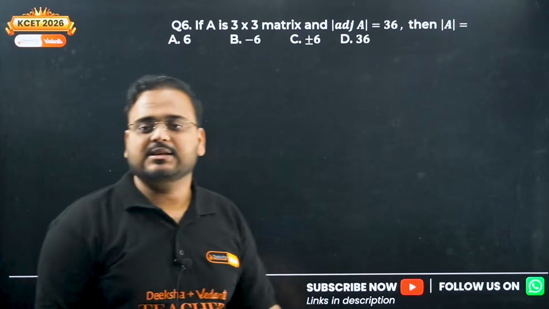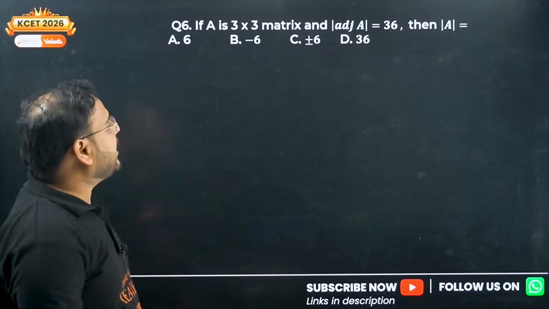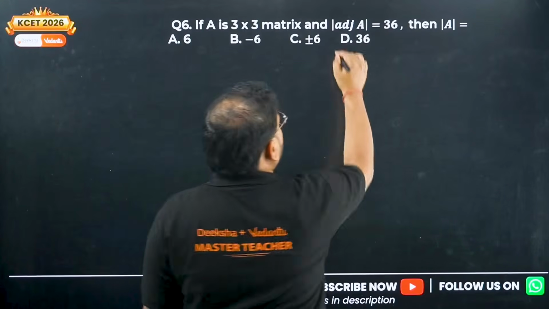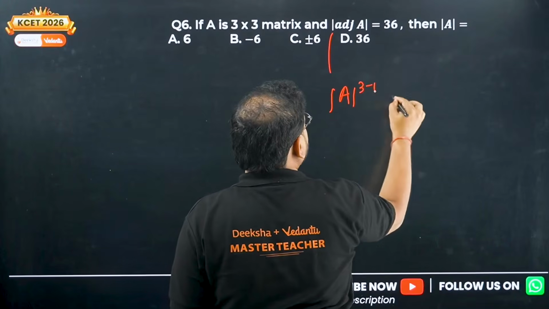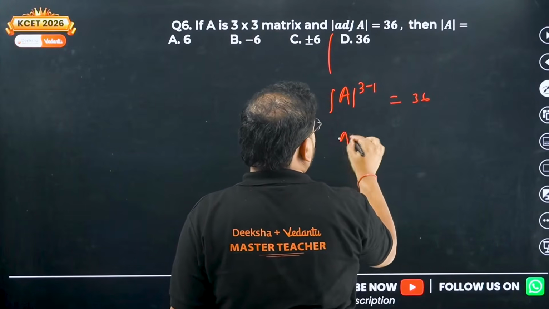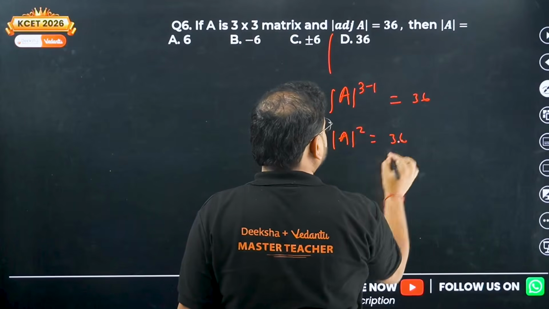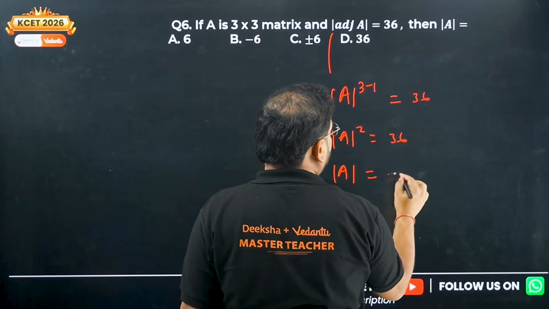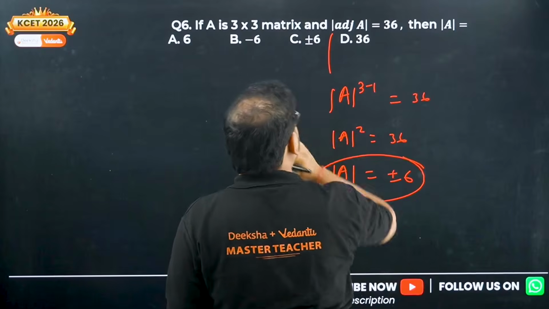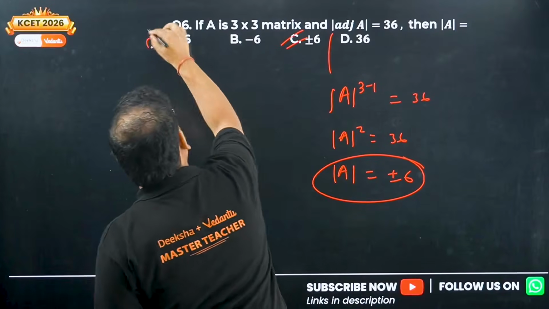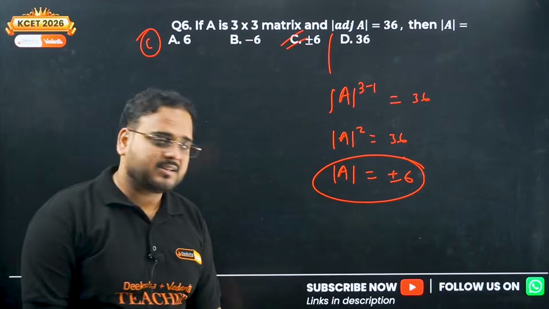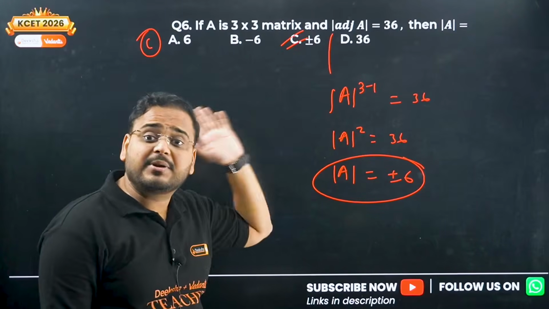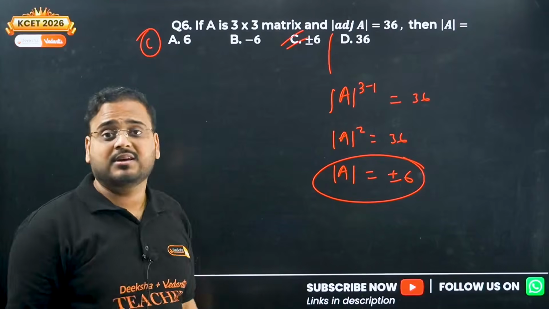Next, question number 6. If A is 3 cross 3 matrix and adjoint of A determinant is 36 given over here, so we'll write determinant of A power 3 minus 1 equals 36. So determinant of A square will be 36. Determinant of A will be what? Plus minus 6. Option C. Clear? Yes. Why same question, sir? Because they have been repeated so many times. They're all PYQs actually.